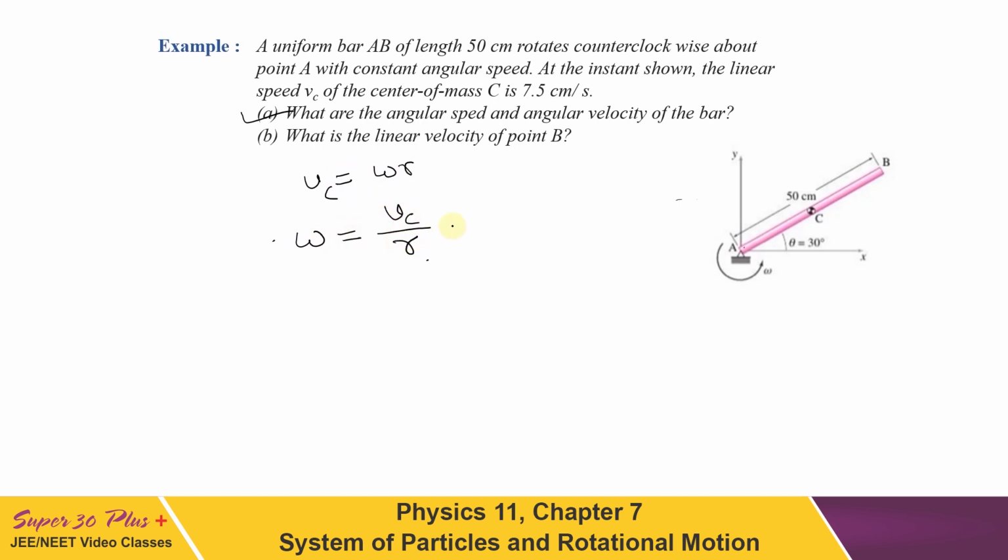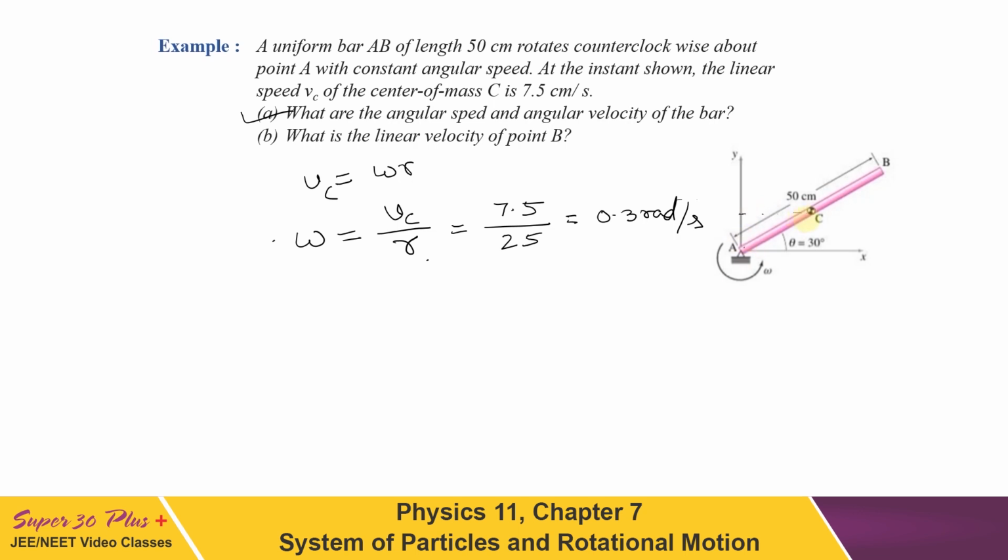On substituting, it will be 7.5 upon r, as it is at the center, so r has to be 25. This will come out to be 0.3 radian per second. It is rotating in the given xy plane, so we can write r directly as 25 cm.